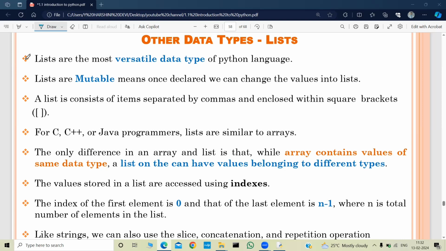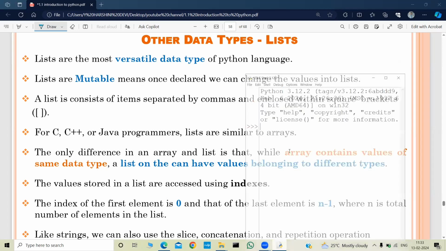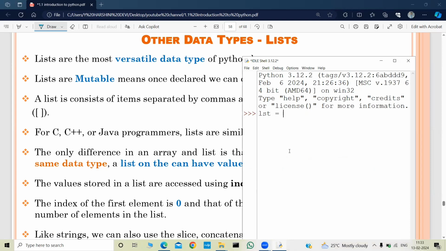At first, lists. Lists are the most versatile data type of the Python language. Lists are mutable, which means once declared, we can change the values in lists. Let us say I have a list which contains numbers 1, 2, 3, and 4. If I print the list, it shows 1, 2, 3, 4. In Python, we can perform indexing on the list. Indexing starts from 0 till n-1, where n is the length of the list.